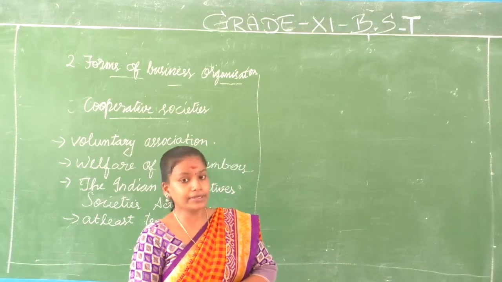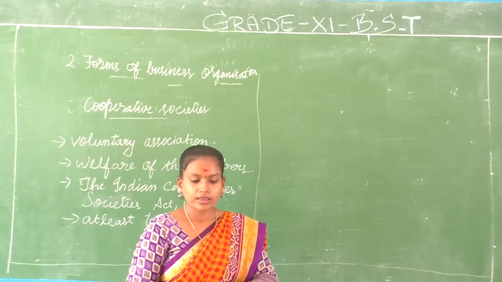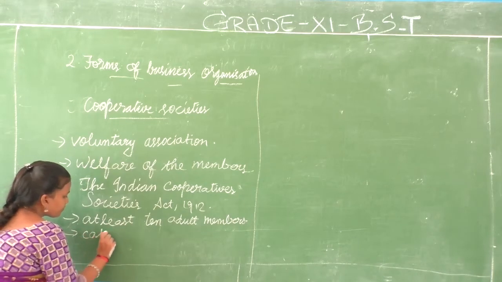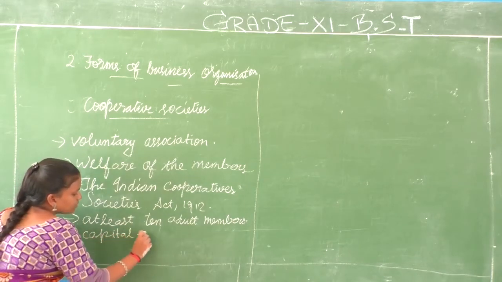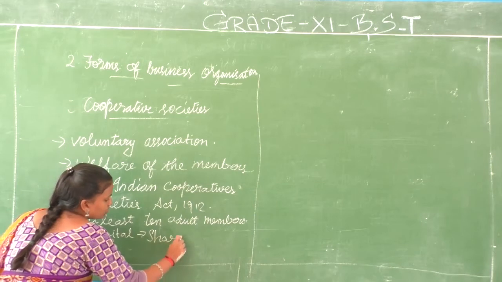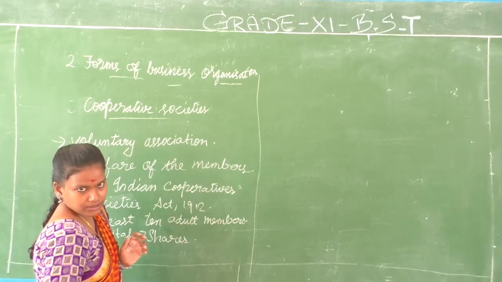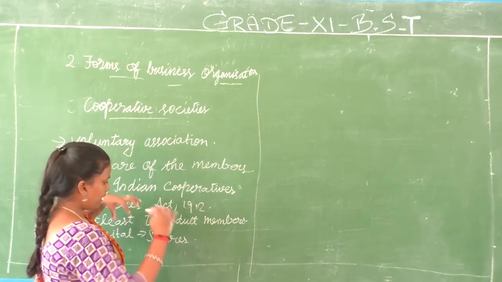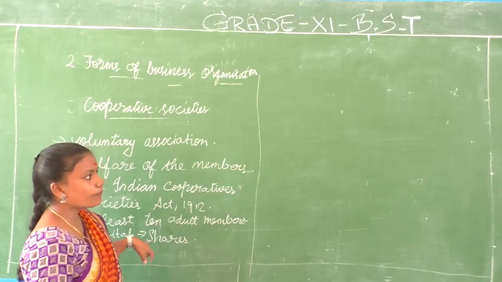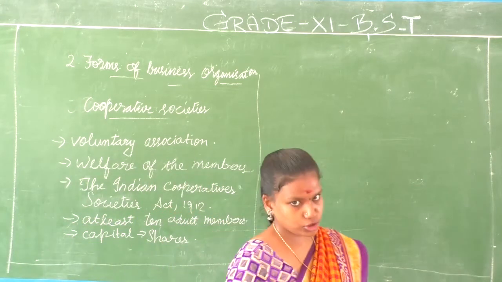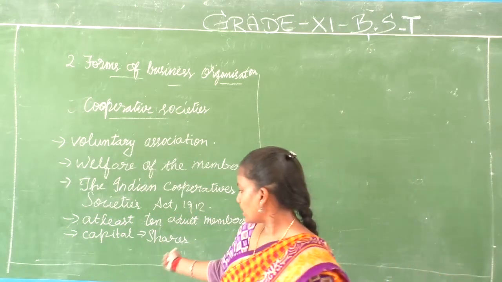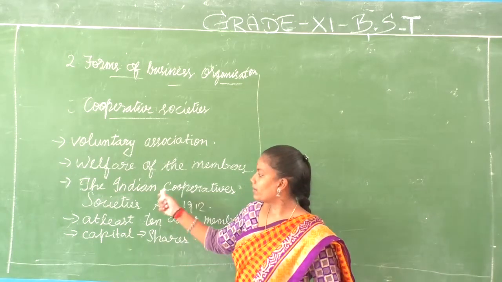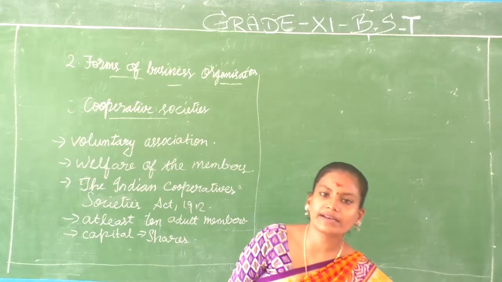It's called capital contribution. Here, it's through shares. The capital is raised through shares. You see share markets, right? Same way here also, the company's main account will be divided into various shares, and each has to pay some money to buy those shares. When you buy those shares, that amount will come as a capital, and once you buy the share, you will become a member in the cooperative society.